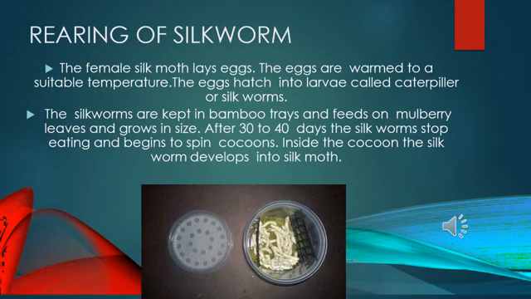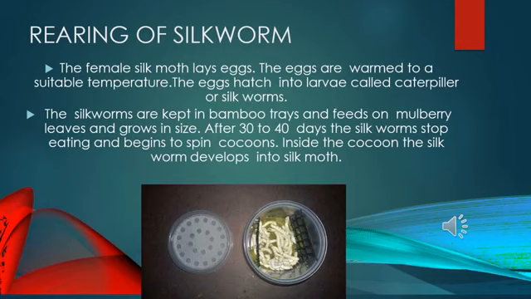So first, the female silk moth lays the eggs. When the female silk moth lays eggs, it usually lays hundreds of eggs at a time. Now these eggs are stored very carefully on strips of cloth or paper, and then sold to the silkworm farmers.